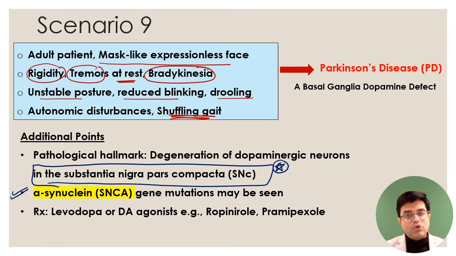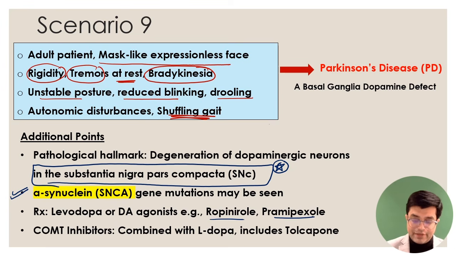Treatment is levodopa or dopamine agonists like ropinirole and pramipexole, and along with levodopa we sometimes add COMT inhibitors. They reduce the side effect and increase the duration of action, and other types of drugs have also been described. So the pharmacology part you have already done. Fine details are not usually asked in the FMG exam, but you must do them at least from the pharma part as well. So these are the additional points regarding Parkinson's disease.